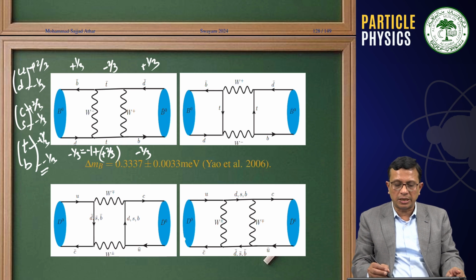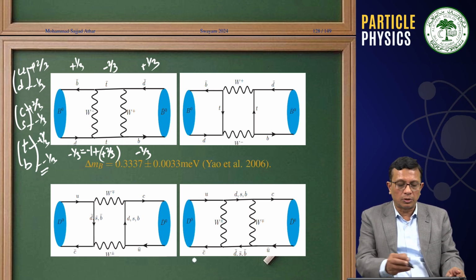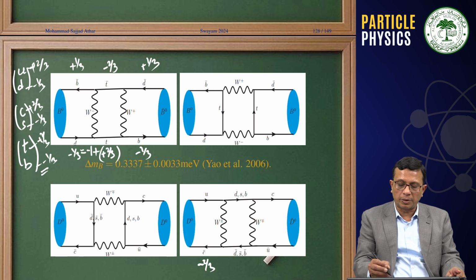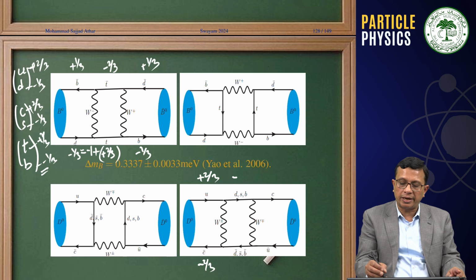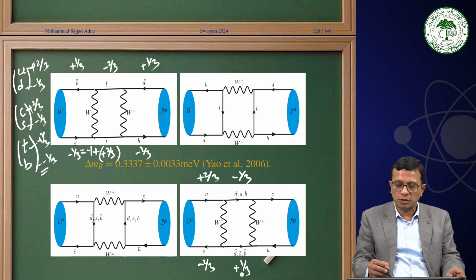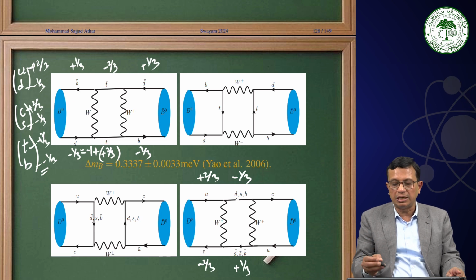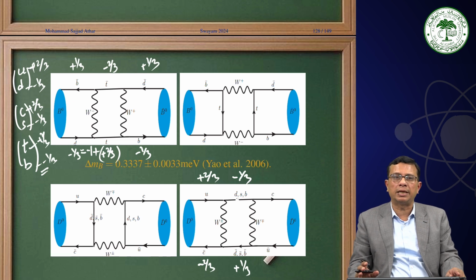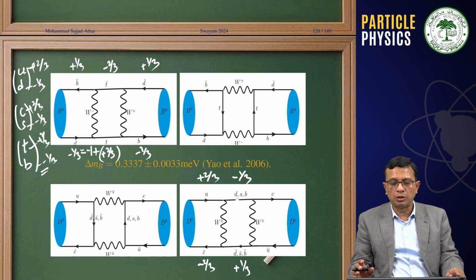Again, you can notice that we are talking about C bar. Notice C is 2 by 3. This is minus 2 by 3. This is plus 2 by 3. D, S, B, all of them are carrying charge of minus 1 by 3. This will be plus 1 by 3. Therefore, minus 2 by 3, it is emitting a W minus. It is getting converted into plus 1 by 3. This W minus gets absorbed by the up quark. Therefore, plus 2 by 3 minus 1 will give us either a D or S or B. This is how we think of a D0 to D0 bar oscillation or B0 to B0 bar oscillation.